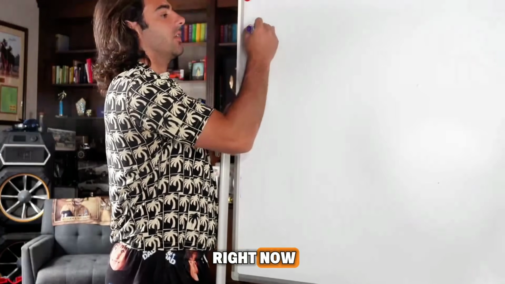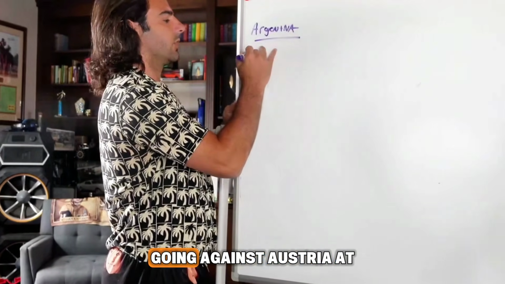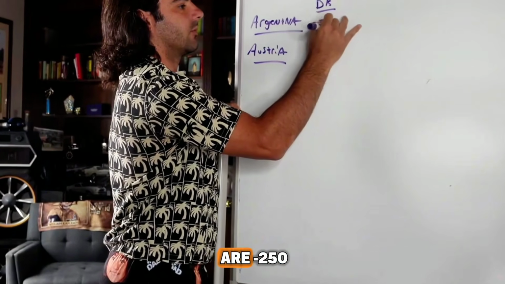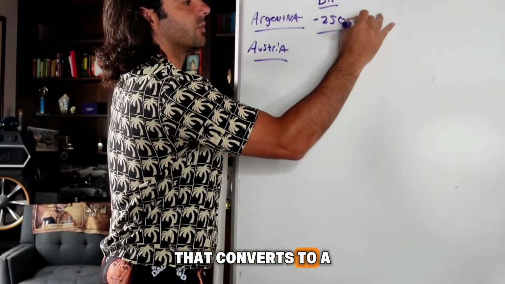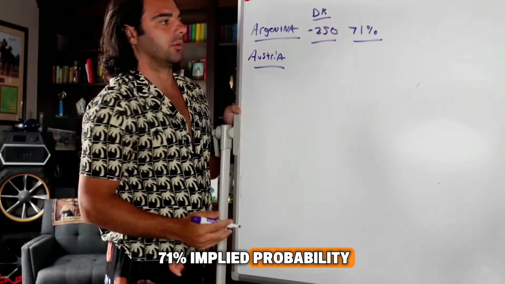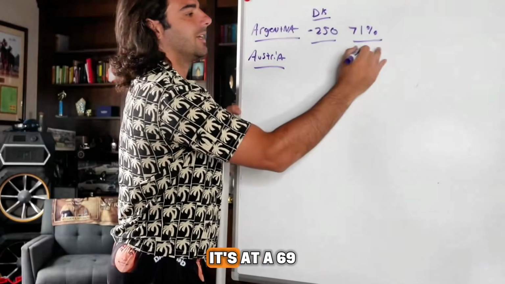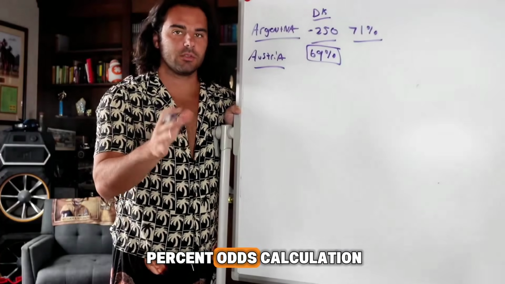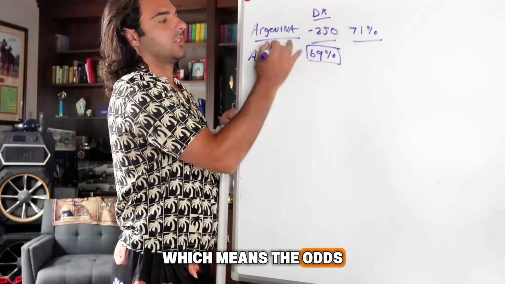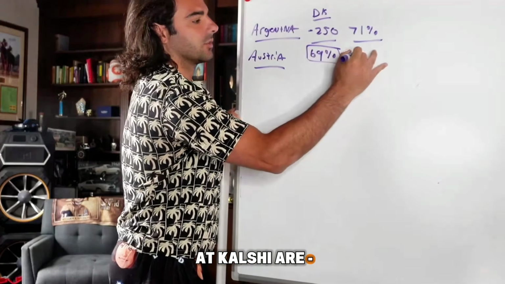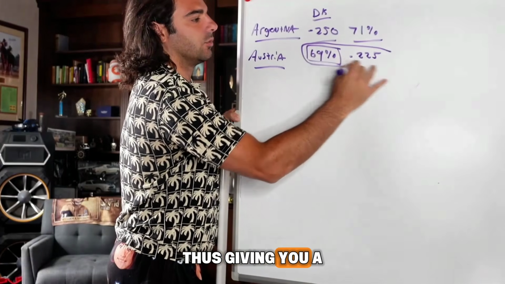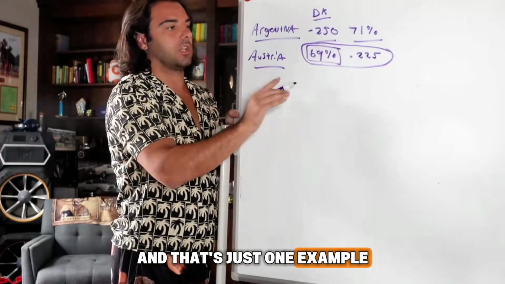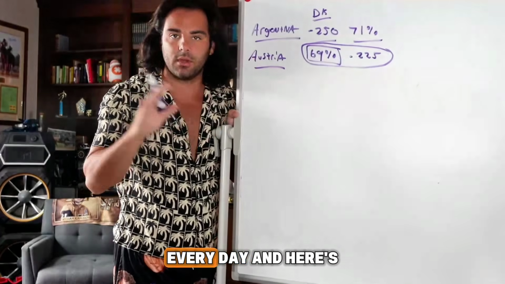So for an example right now, you have Argentina going against Austria. At DraftKings right now, the odds for Argentina to win are minus 250. That converts to a 71% implied probability. At Kalshi right now, it's at a 69% odds calculation, which means the odds at Kalshi are minus 225, thus giving you a better number than the actual sportsbook. And that's just one example. These happen all the time, every day.